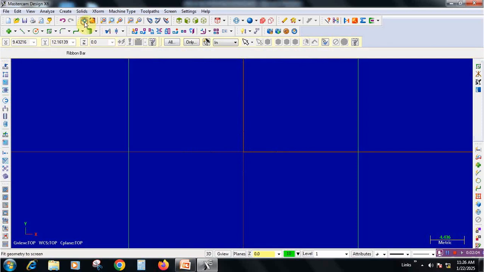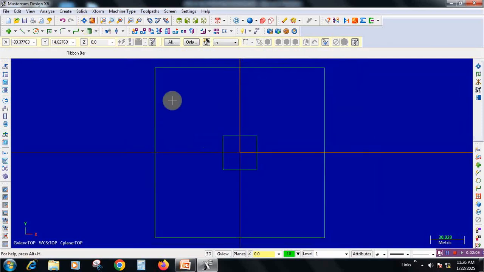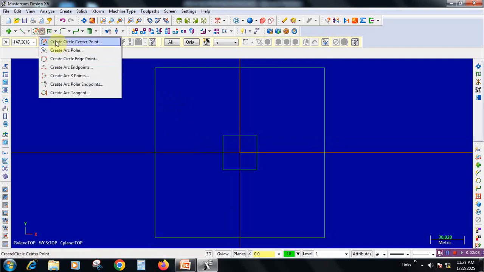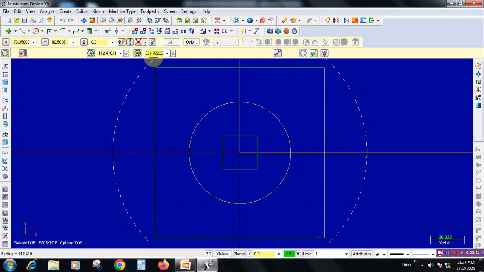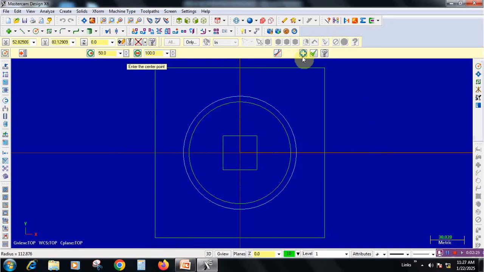And then go to fit to screen. Now we are getting two rectangles. Now we need to draw two circles. Just click at middle, draw a rough circle, and enter the diameter as 90, and then one more circle having 100 mm diameter, and we have one PCD also that is having 56 mm radius.